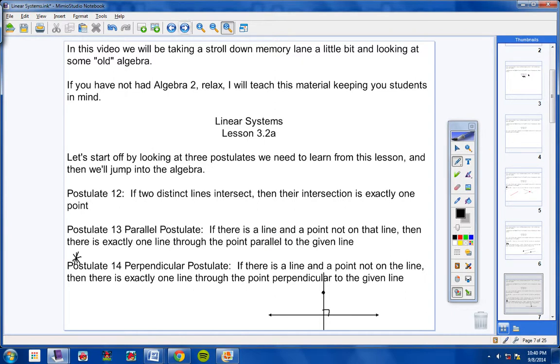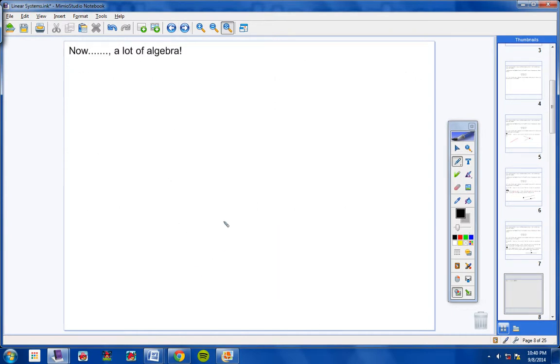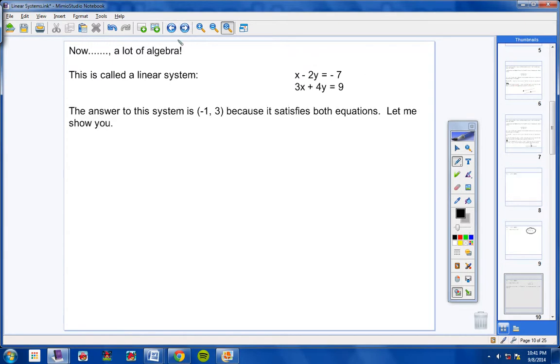And let's continue on now into the algebra. Okay? Now, a lot of algebra. So here we go. This is called a linear system. Please copy this in your notes. x minus 2y equals negative 7, 3x plus 4y equals 9. You should remember this from Algebra 1 or Algebra 2. This is called a linear system. Please copy this in your notes. The solution to this is negative 1, 3. The reason it's the solution is because it satisfies both equations.